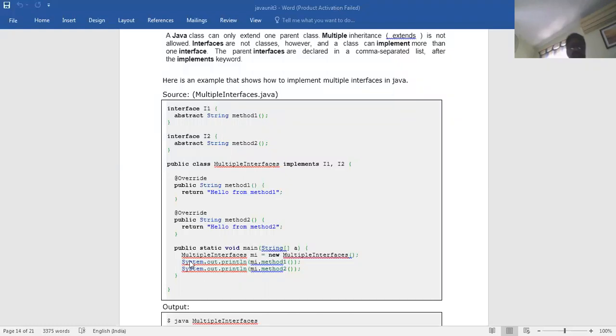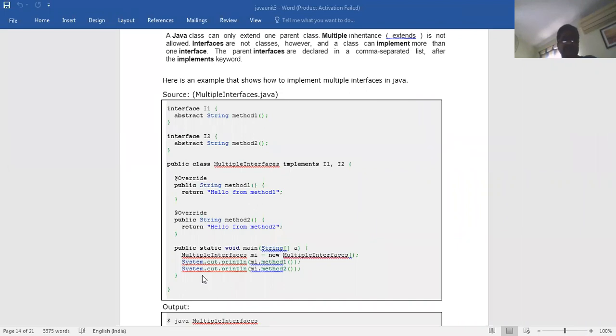Now how it will work: for this class you have to create the object, mi equal to new MultipleInterface. Then System.out.println mi.method1. So mi.method1 will work and print hello method 1.